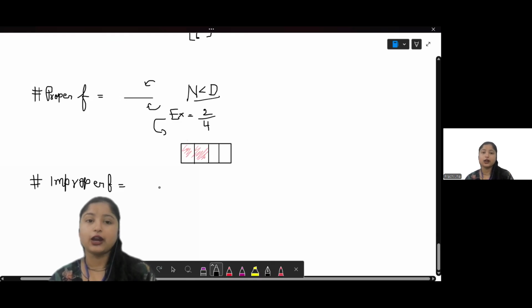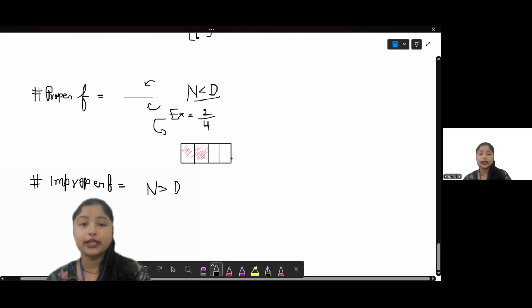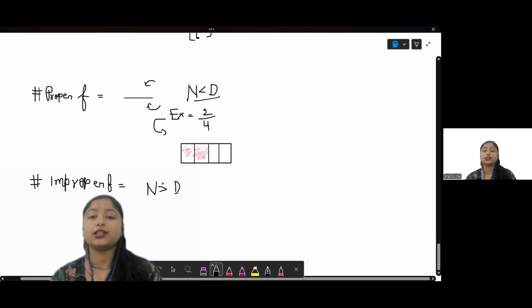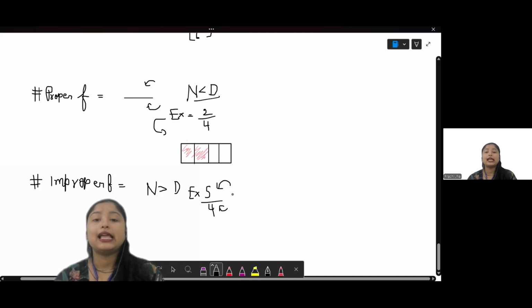So in this case, the numerator will be bigger than the denominator. The number on the top, that is the numerator, will be bigger than the denominator, the number in the bottom. For example, let's see 5 over 4. If you notice, the numerator over here is 5, which is bigger than the denominator, that is 4 in this case, right?